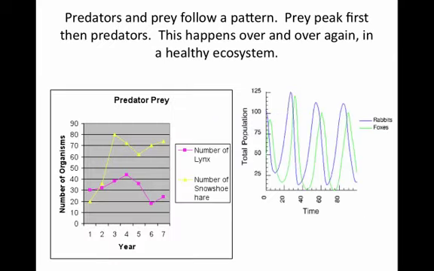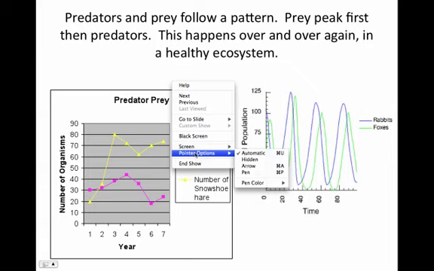The reason we study predators and their prey is there is a distinct pattern that will happen in a healthy ecosystem between the number of predators and the number of prey. It's very predictable. It follows a nice, neat pattern over and over again over time. So let's look at that pattern so that we can recognize it on graphs.